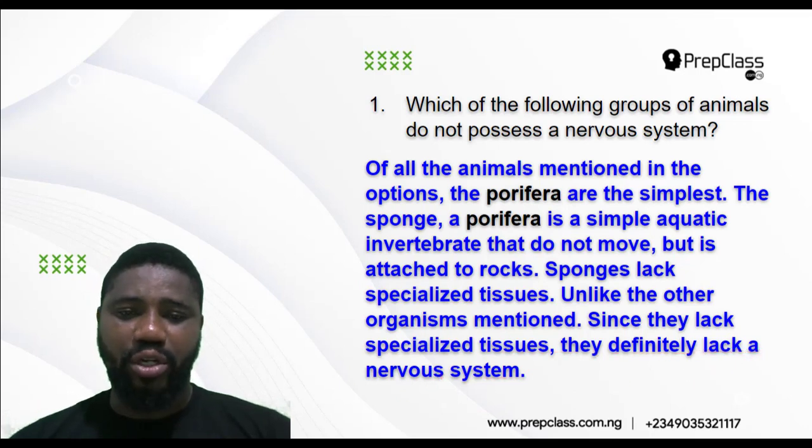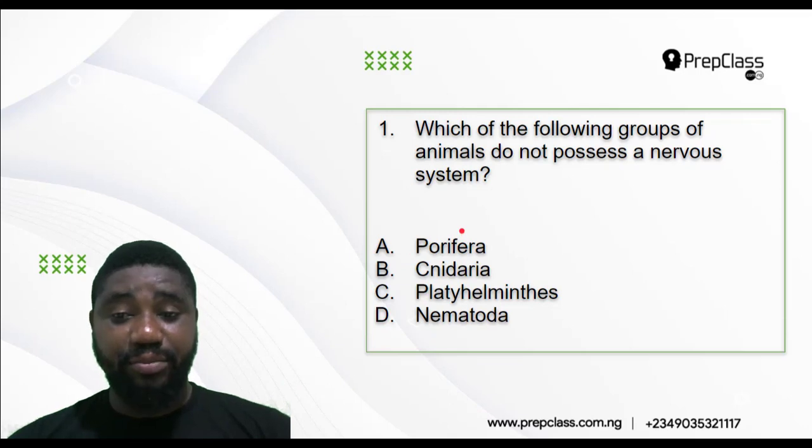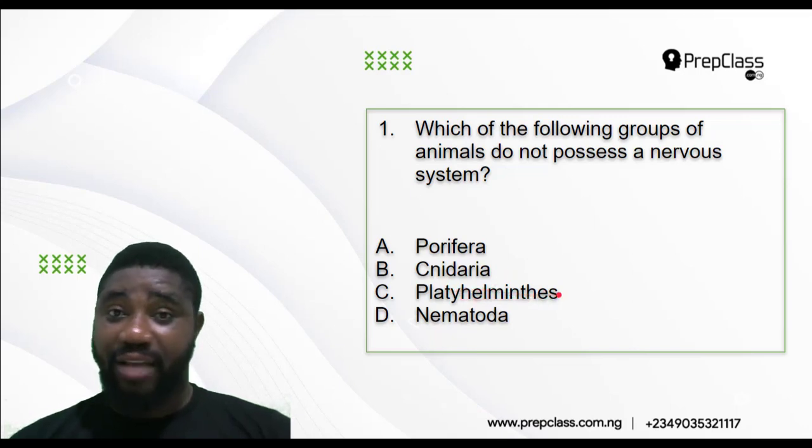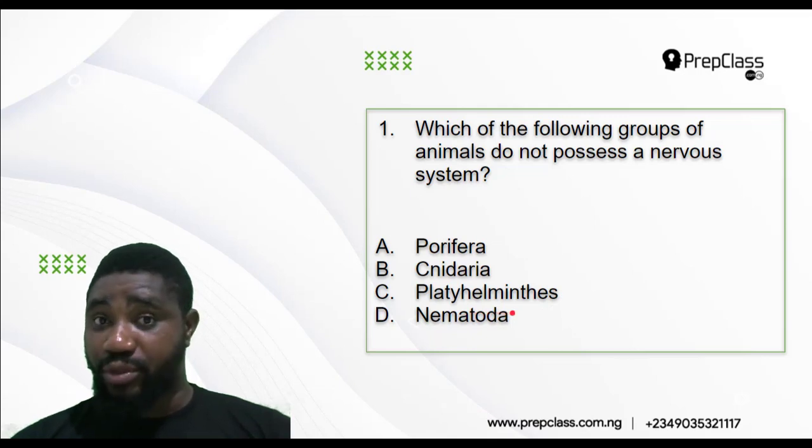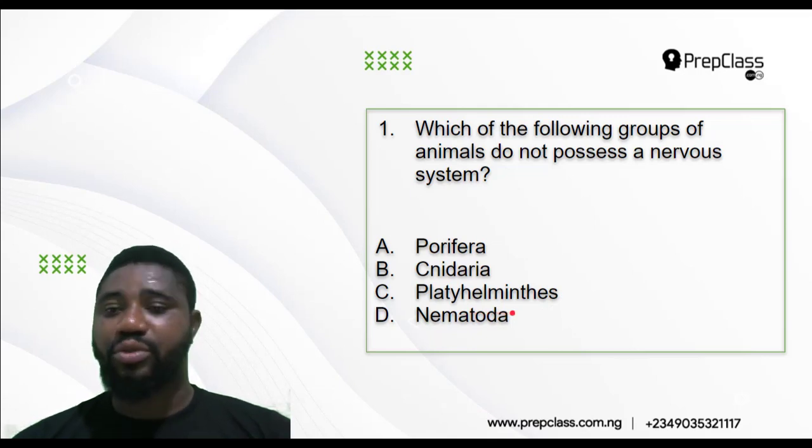If you look at all these organisms I mentioned here, the most simple is Porifera. Porifera includes the sponges, Cnidaria includes Hydra, Platyhelminths are the flatworms, like the tapeworm and planaria, and the Nematoda are the roundworms, like the hookworms.